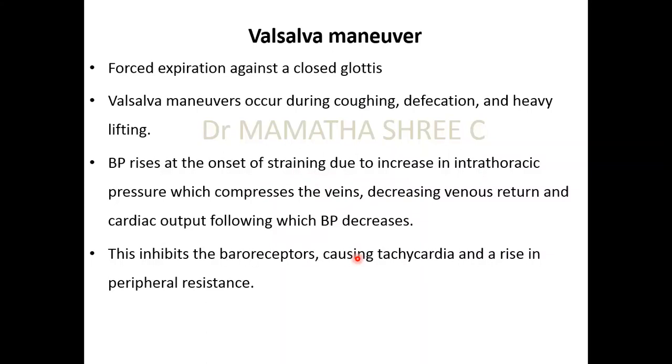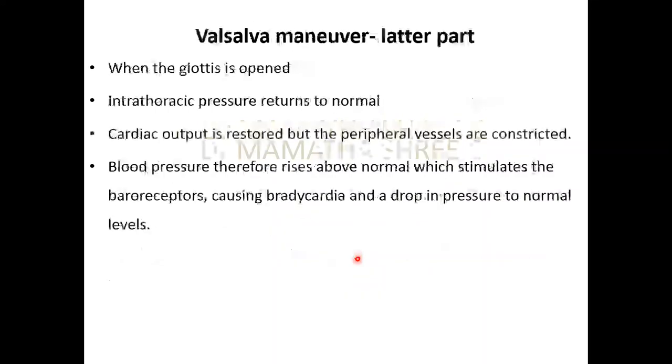Now, after the Valsalva maneuver gets over, the glottis gets opened. When the glottis is open, the intrathoracic pressure is returning to normal, which means the pressure acting on the veins also decreases. Hence, venous return is normal. Therefore, cardiac output also is restored, resulting in everything back to normal.